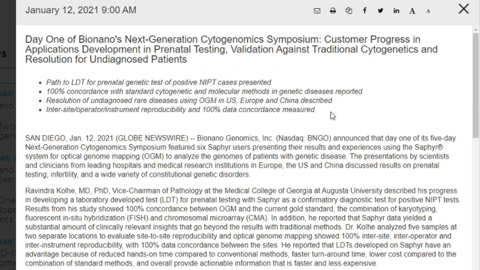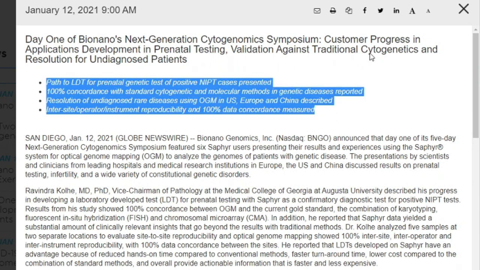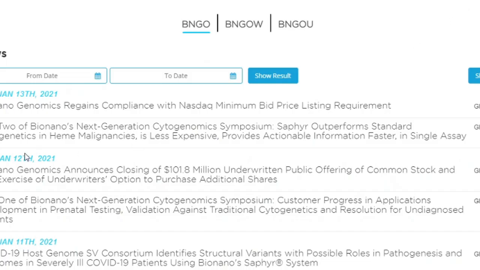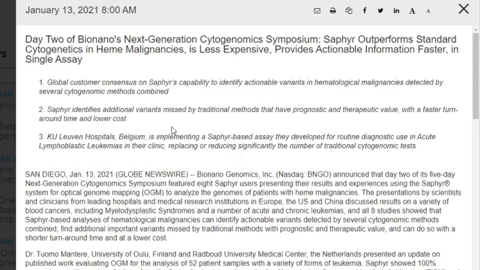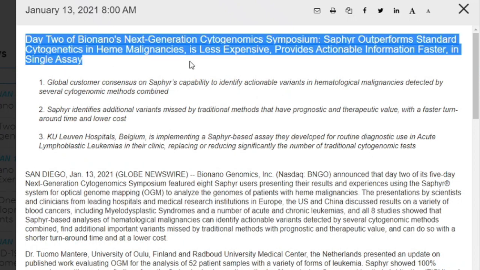So I think that was just a successful day. I don't need to go deep into this article. You guys can already see the text here. And let's take a look at day two. And this is day two. Day two of BioNano Next Generation Cytogenomics Symposium. Saphyr outperforms standard cytogenetics in heme malignancies, is less expensive, and provides actionable information faster in a single assay.